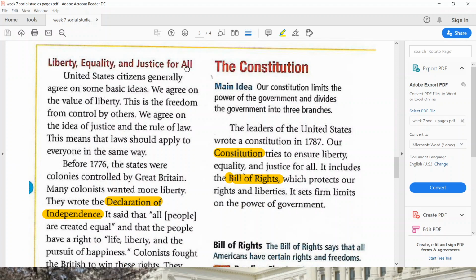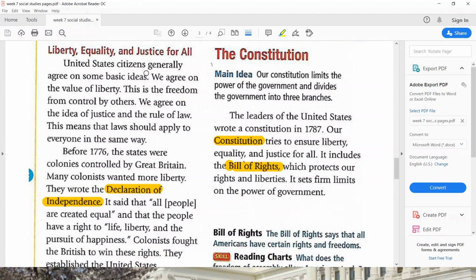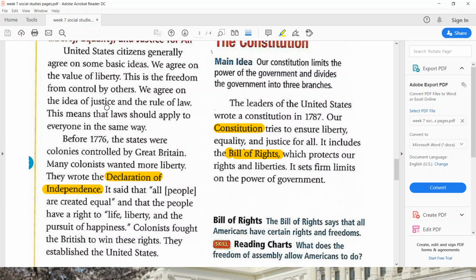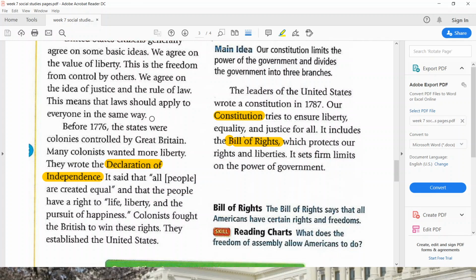Liberty, equality, and justice for all. United States citizens generally agree on some basic ideas. We agree on the value of liberty. This is the freedom from control by others. We agree on the idea of justice and the role of law. This means that laws should apply to everyone in the same way.